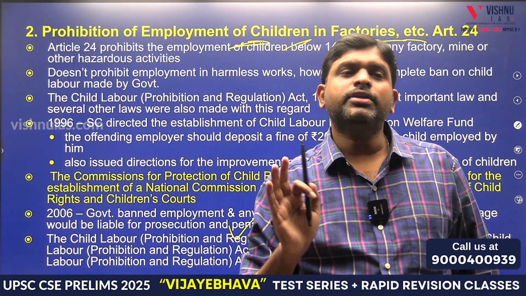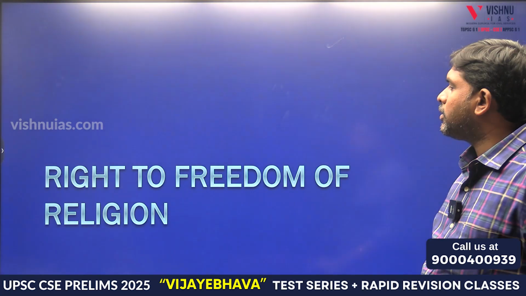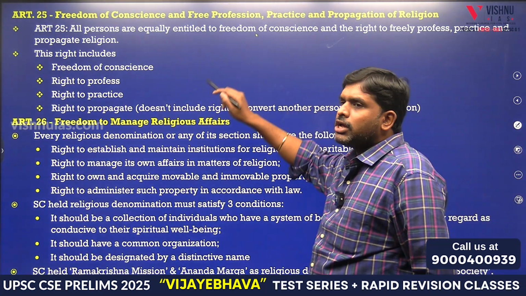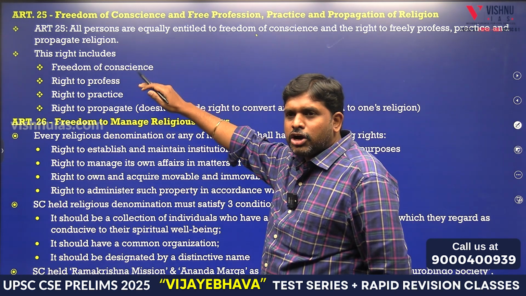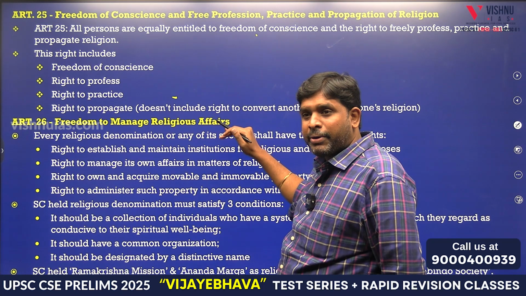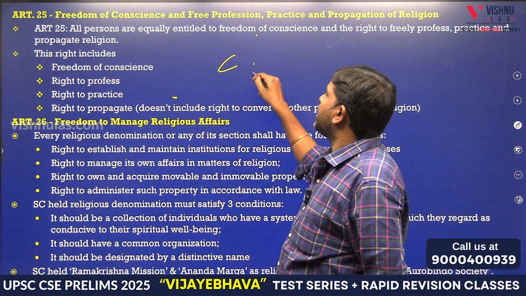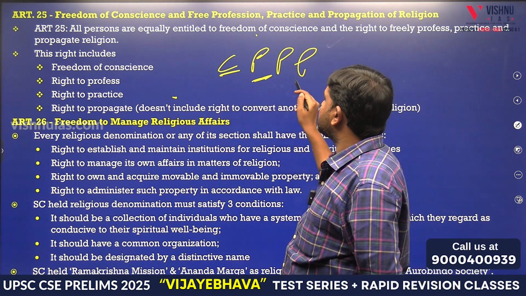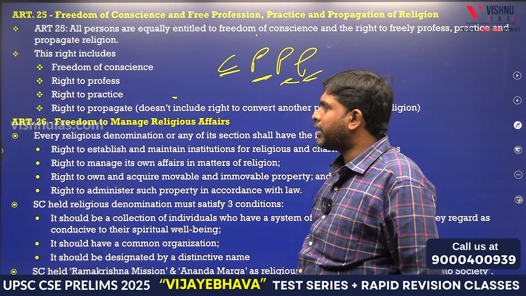25, 26, 27, 28: right to freedom of religion. Article 25: freedom of conscience, freedom to profess, practice and propagate.